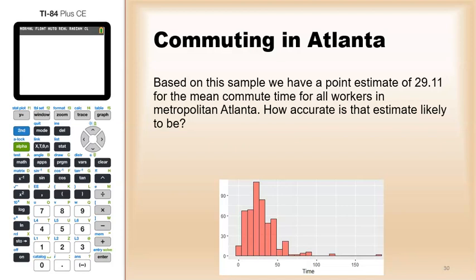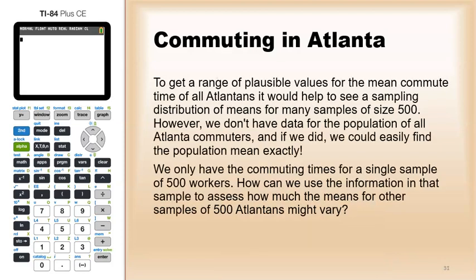Based on this sample, we have a point estimate of 29.11 for the mean commute time for all workers in metropolitan Atlanta. Now the question is, how accurate is that estimate likely to be? That is, what is our range of plausible values? To get a range of plausible values for the mean commute times of all Atlantans, it would help to see sampling distributions of means for many samples of size 500.